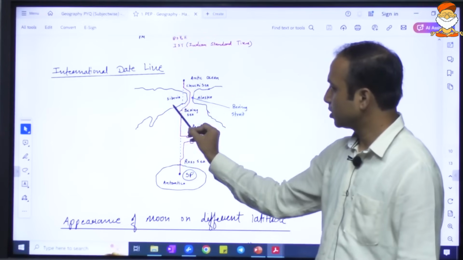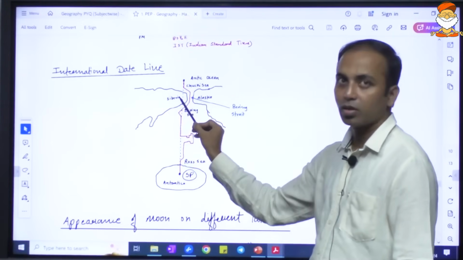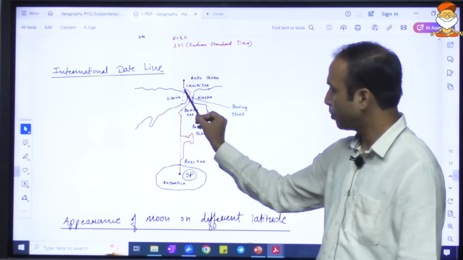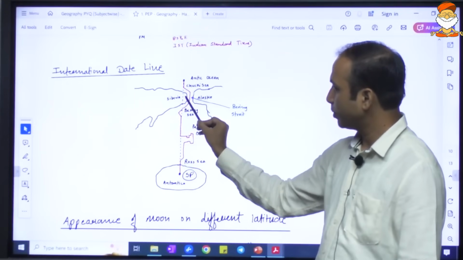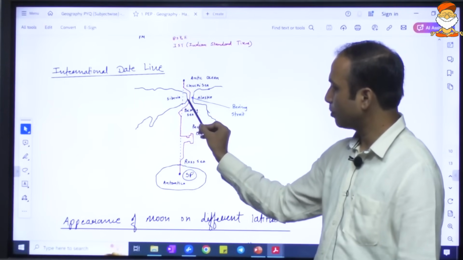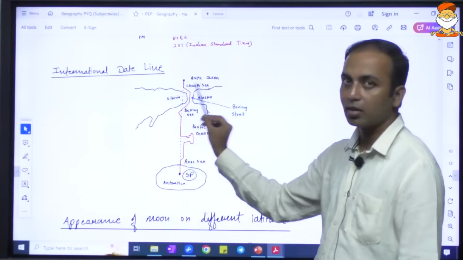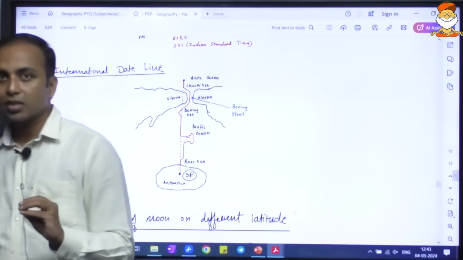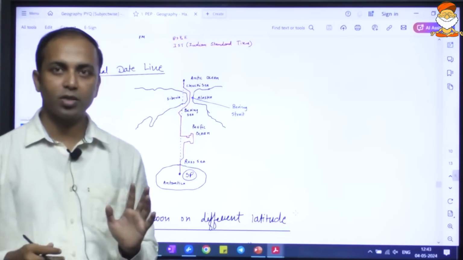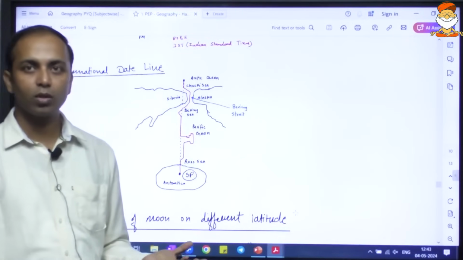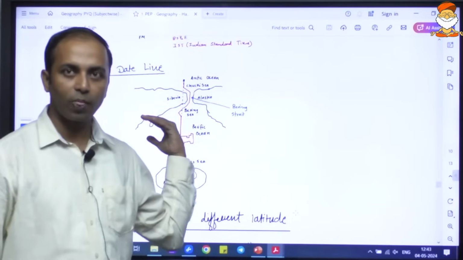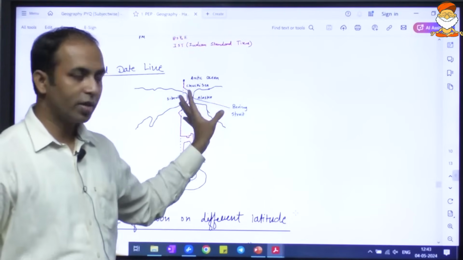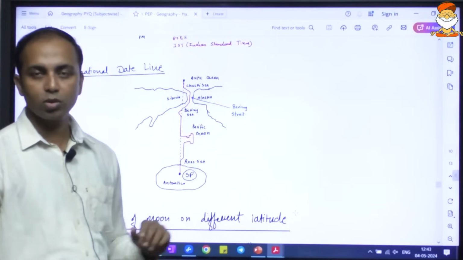say this region, this is the Siberia region of Russia, and if we consider international dateline, it would pass through the Siberia. So it means in Siberia, one part will have one date, and the second part will have some other date. So in one country there will be 2 different dates, so it will be difficult for them to do the administration. Already they have different time zones, but they have the same date. If there is a different date in the same country, certainly it is going to be a big problem.